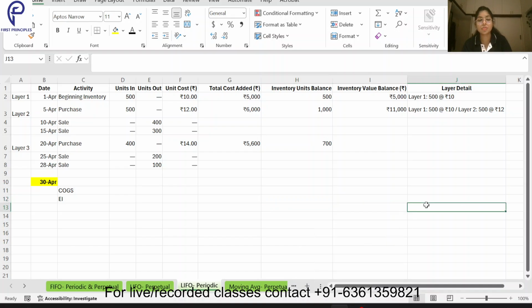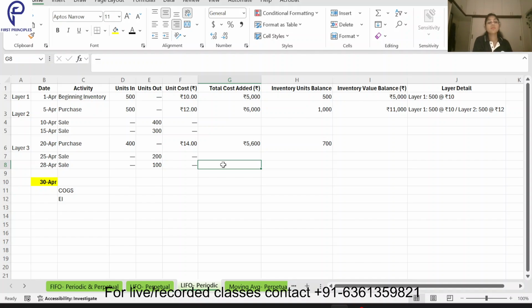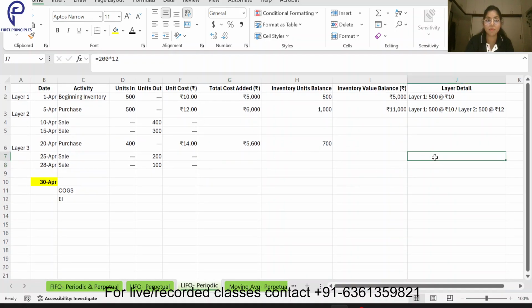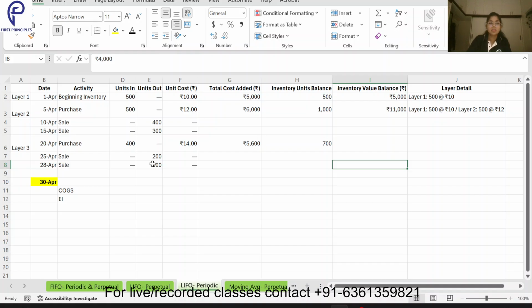Now coming to the calculation, when I am making the sales on 28th of April, last in first out, I am doing the accounting for this on 30th April. So as per 30th April, which is my last in, which I bought the last? Which one did I buy the last?